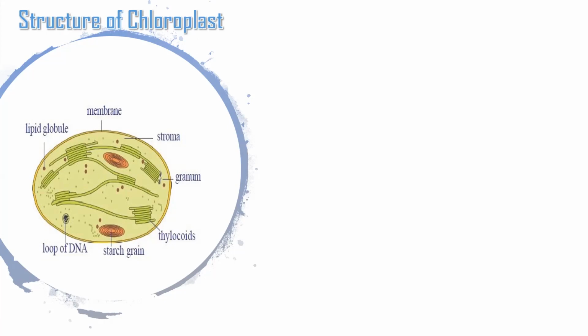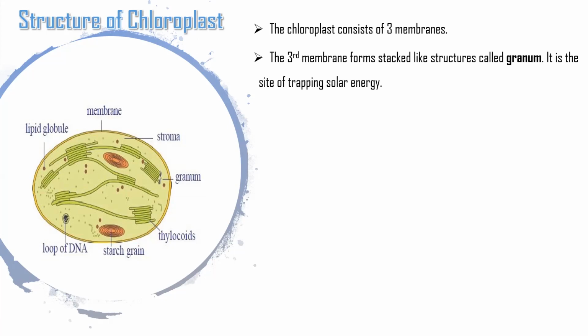The chloroplast is a triple membranous cell organelle, which means it is surrounded by three layers. The chloroplast consists of three membranes. The third membrane forms a stack-like structure called granum.